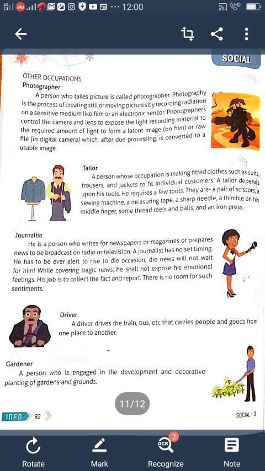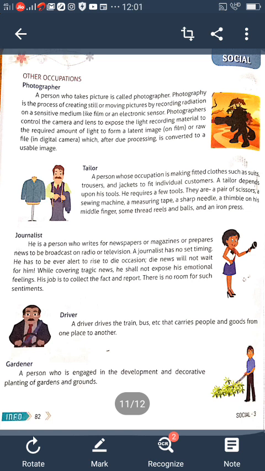Computer programmer: the process of developing and implementing various sets of instructions to enable the computer to do certain tasks. These instructions are considered computer programs and help the computer to operate smoothly. Next, astronaut: a person who is trained and travels in a spacecraft is called an astronaut. Pilot: a person who operates the flying controls of an aircraft. Next, actor: a person whose profession is acting on the stage or in film or television. Cricketer: one who plays cricket.